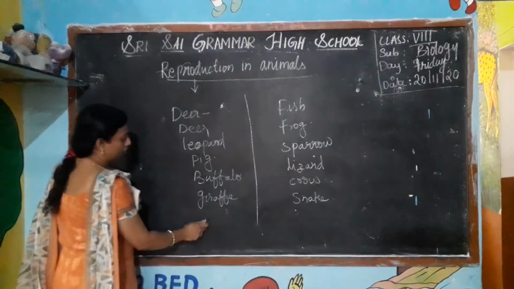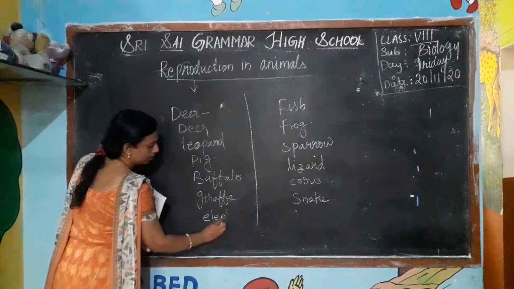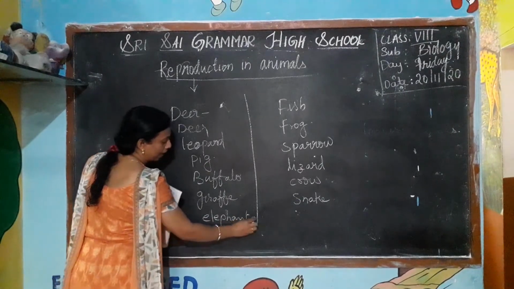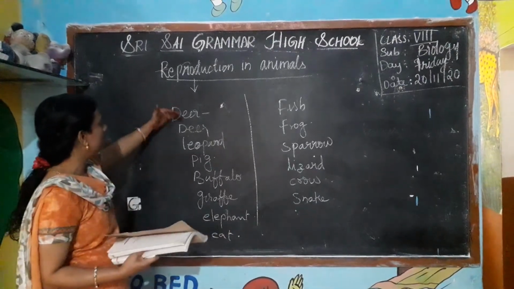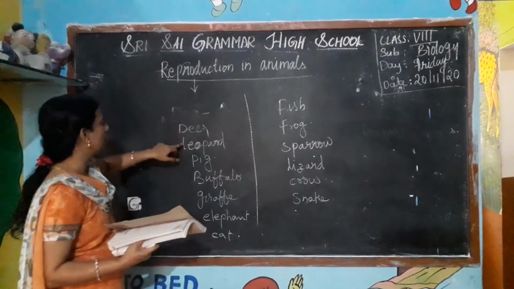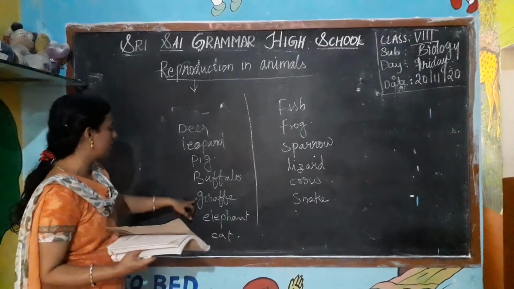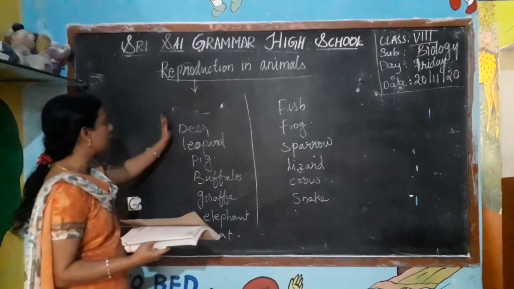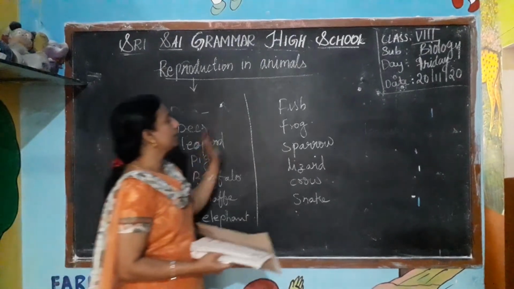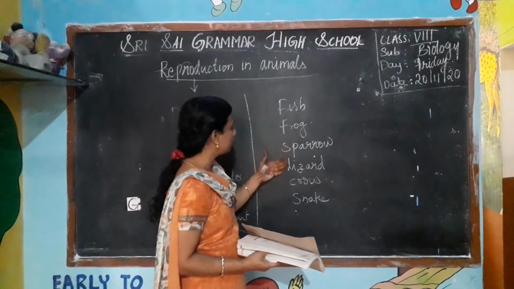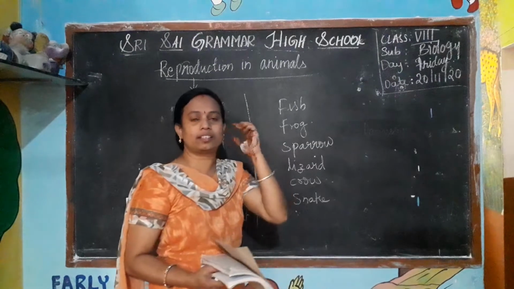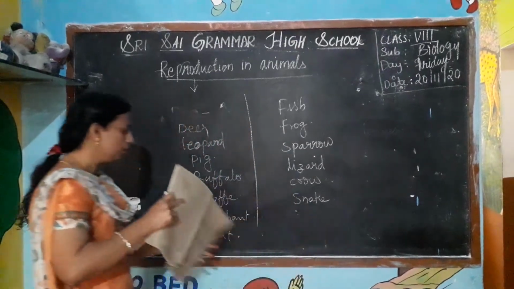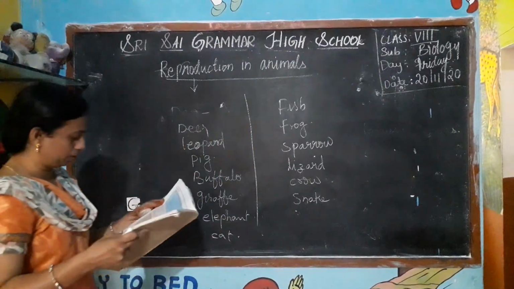Elephant, yes, they have very big ones. Elephant has the external ear, and cat also has the external ear. So deer, leopard, pig, buffalo, giraffe, elephant, and cat have the external ear. And fish, frog, sparrow, lizard, crow, snake don't have external ears. So write it down in your text book.